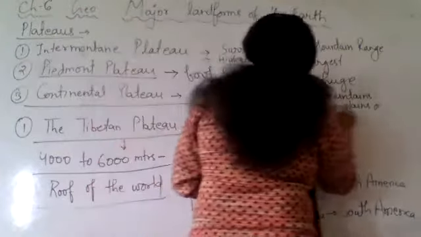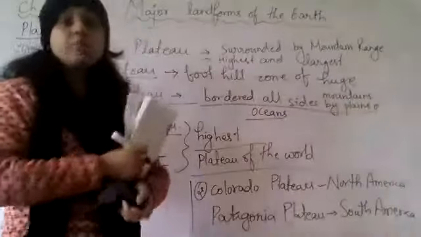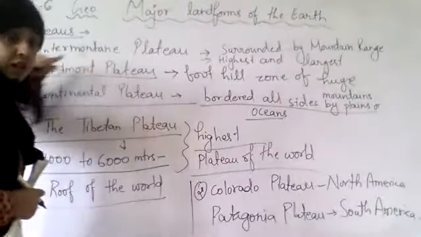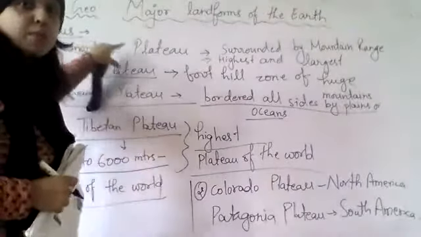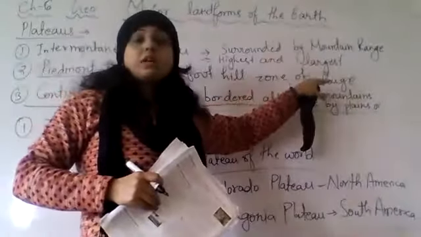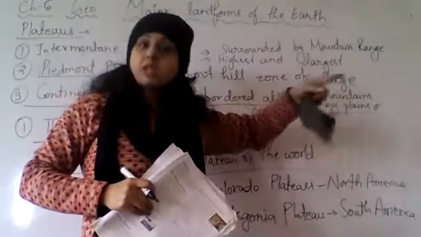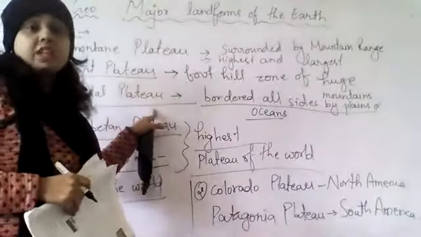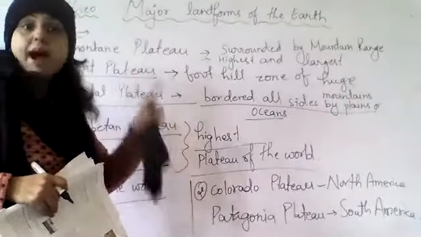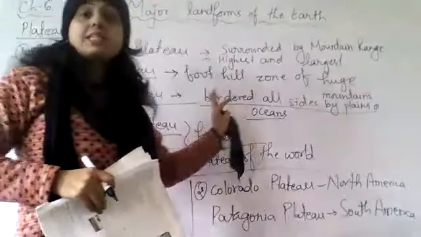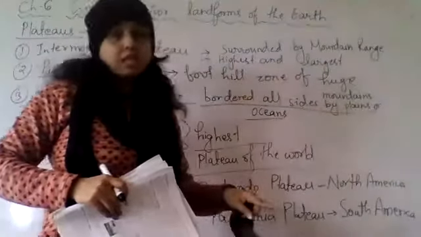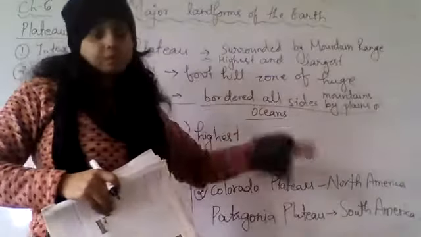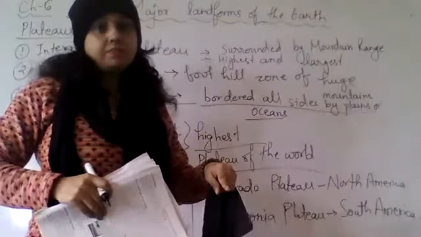So, if you see, these two plateaus are near to mountain. Intermountain Plateau and Piedmont Plateau, these both develop near the mountain. But this continental plateau, they don't develop near the mountain. They are basically surrounded by plains and oceans. Understood? So they grow far away from the mountains.